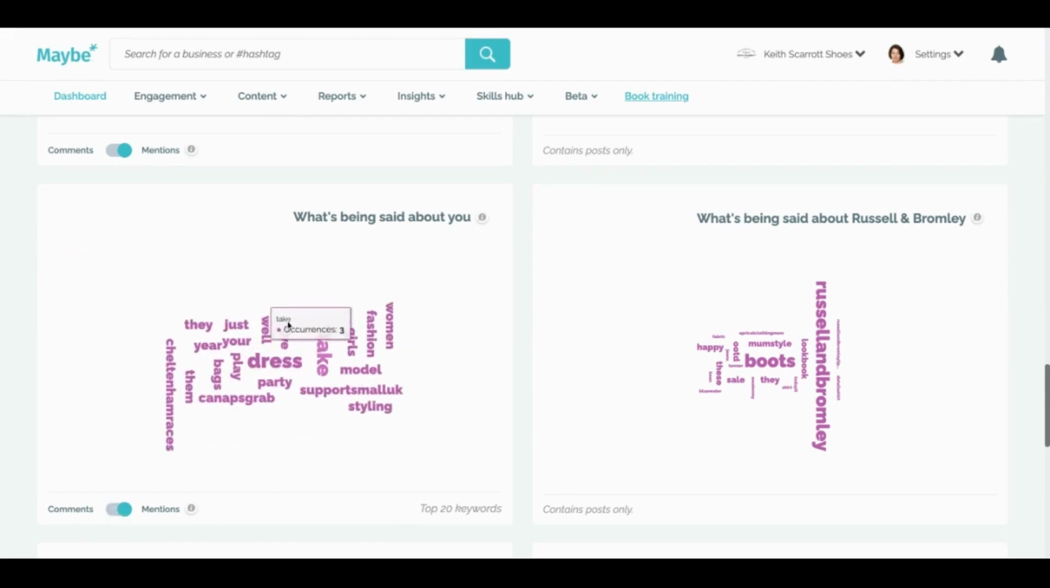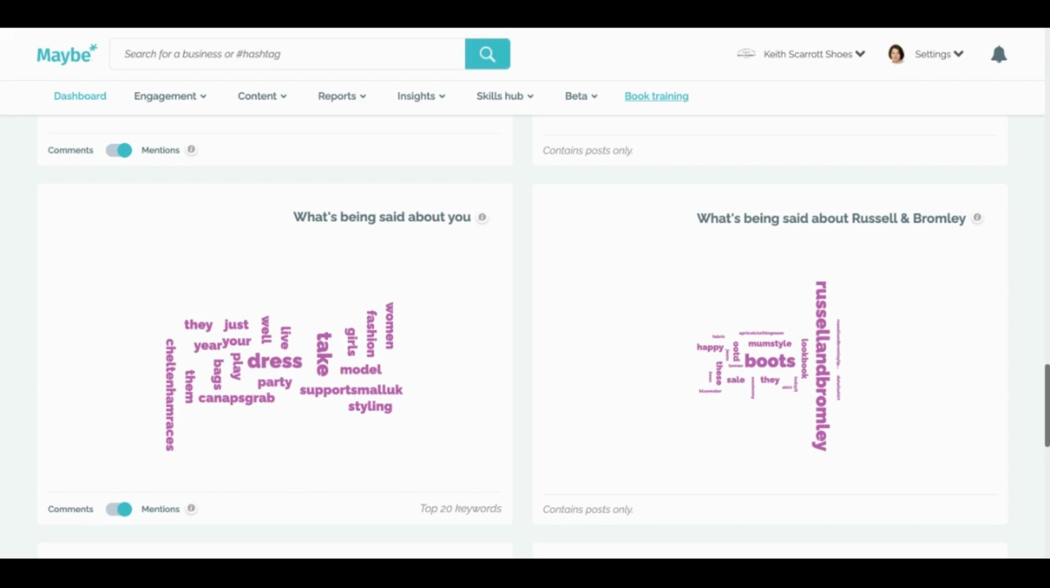And what this brand, Keith Scarrett, noticed was that Russell and Bromley had a lot of customers talking about trainers. Trainers seem to generate one of the biggest conversations online for Russell and Bromley. As this brand was thinking about launching online, they were very conscious that they have quite an expensive product. Their average price point was over £400.